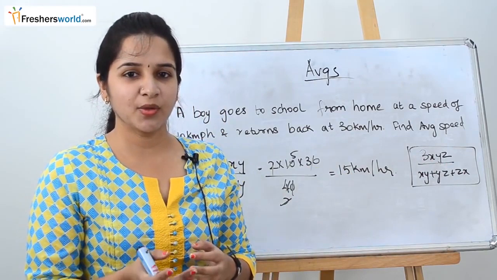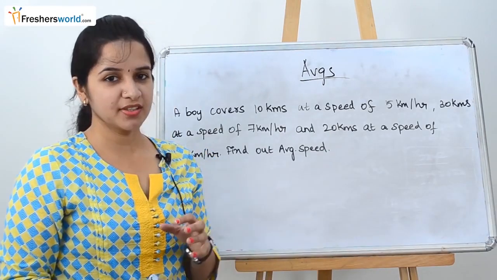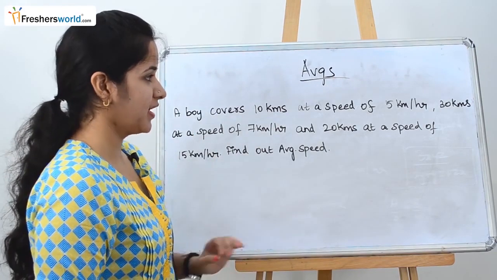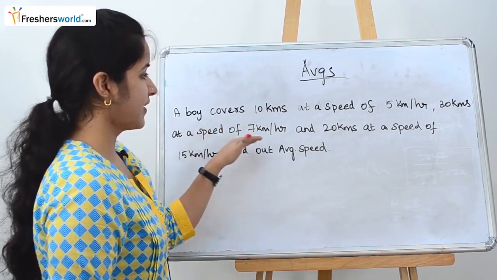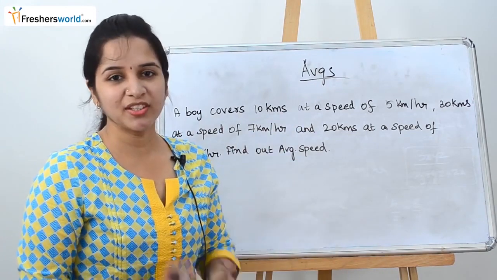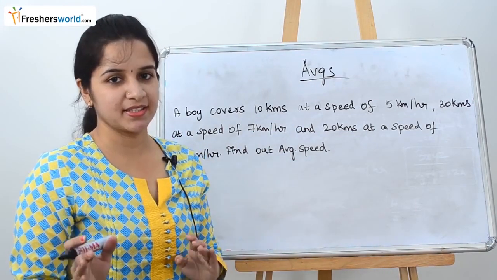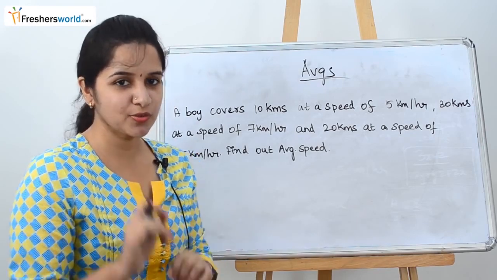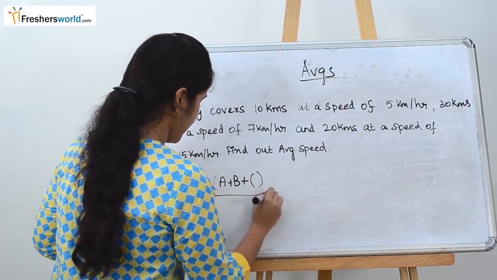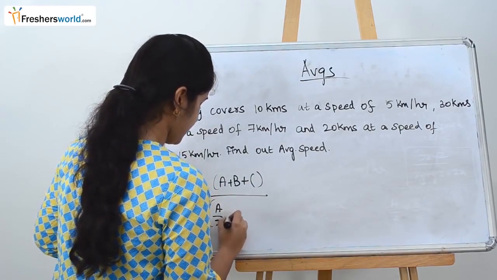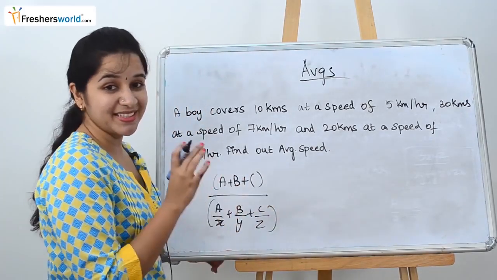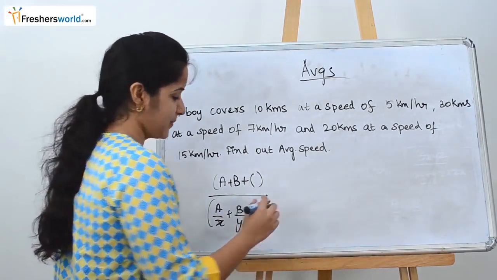So let's solve another question with different distances. In this question, a boy covers 10 kilometers at a speed of 5 kilometers per hour, 30 kilometers at a speed of 7 kilometers per hour and 20 kilometers at a speed of 15 kilometers per hour. By seeing the question, we know that he is covering different distances. So the formula for different distances will be used here. What is the formula? A plus B plus C divided by A by x plus B by y plus C by z. So A, B, C are the distances here and x, y, z are, as usual, the speeds.